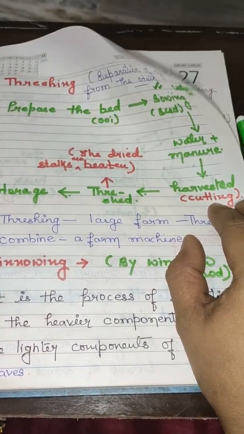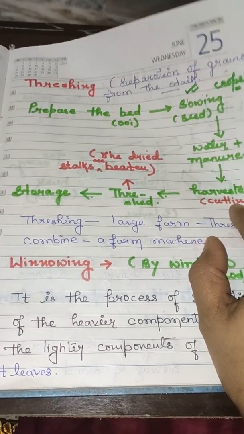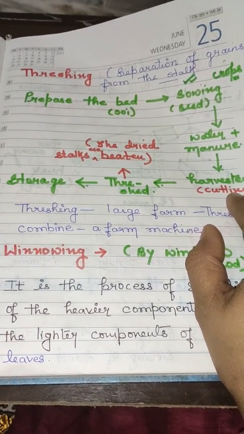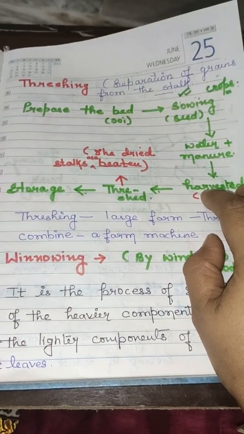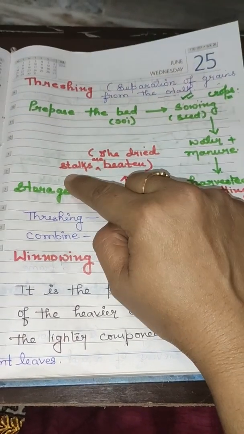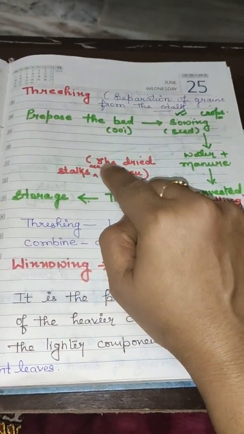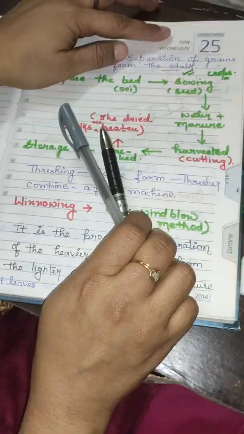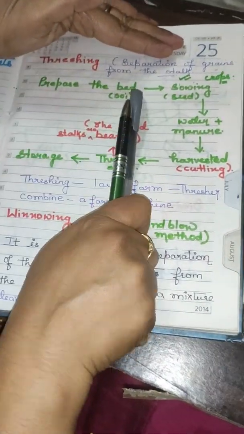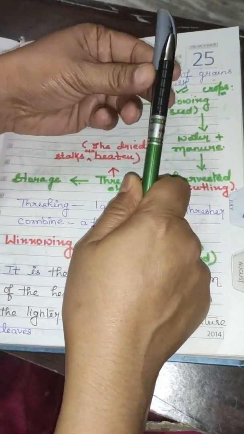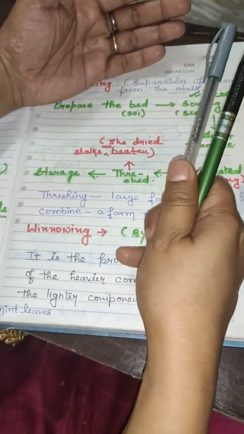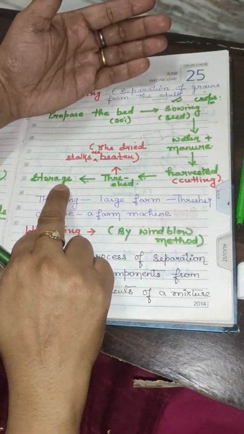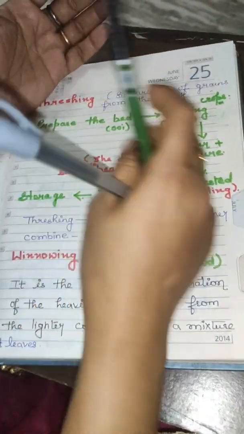Harvested means it is cut by the farmer either manually or by machine. After cutting, the crops are dried in the sunlight, and these are known as stalks. The dried stalks are beaten this way, like this. Okay? And after beating, the grains from the crop drop down. This is the method of separating grains from the crop, and after that they are stored. This method is known as threshing.